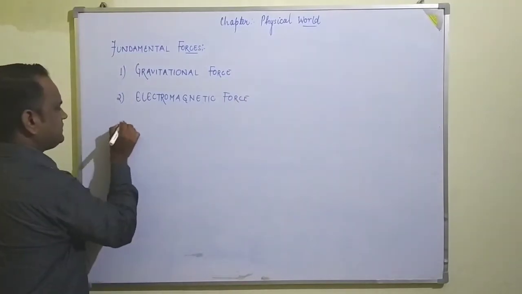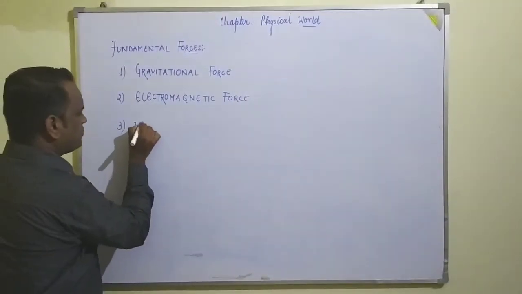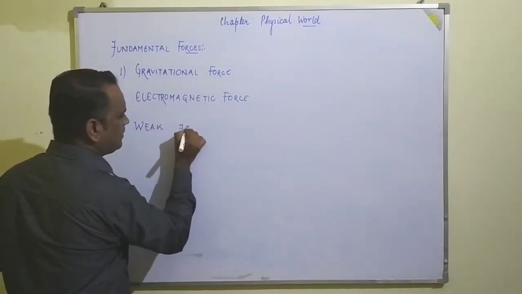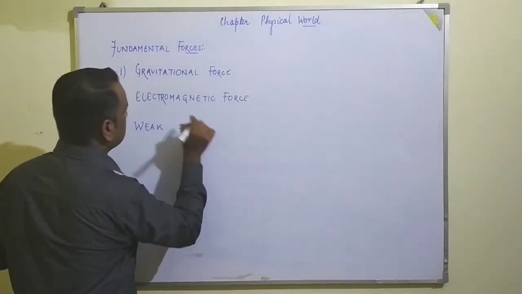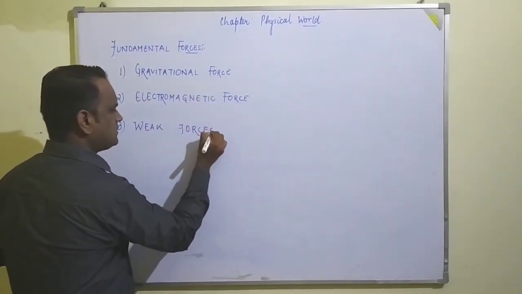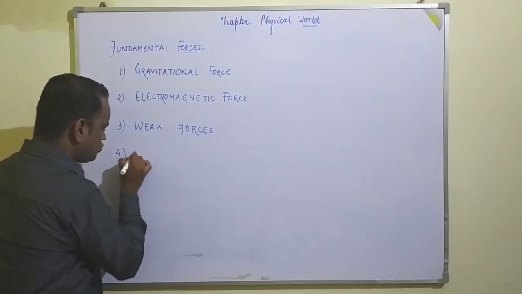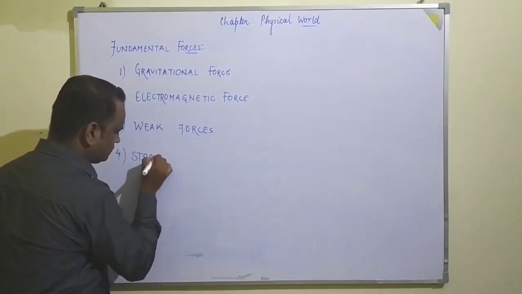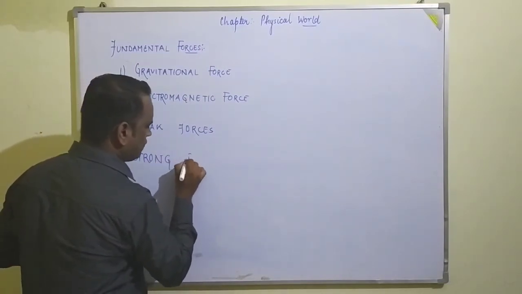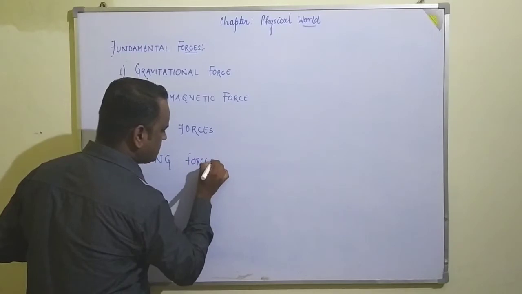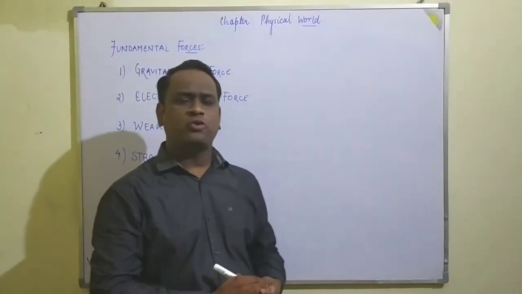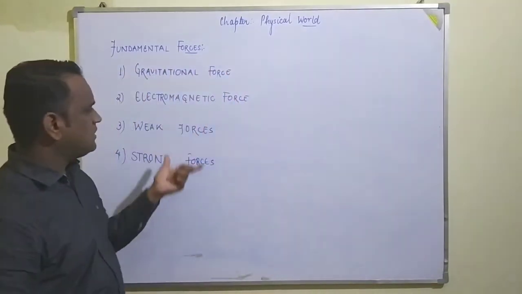The third one is weak nuclear forces, you may write weak force. Gravitational force, electromagnetic force, weak forces, and the last one is strong forces.